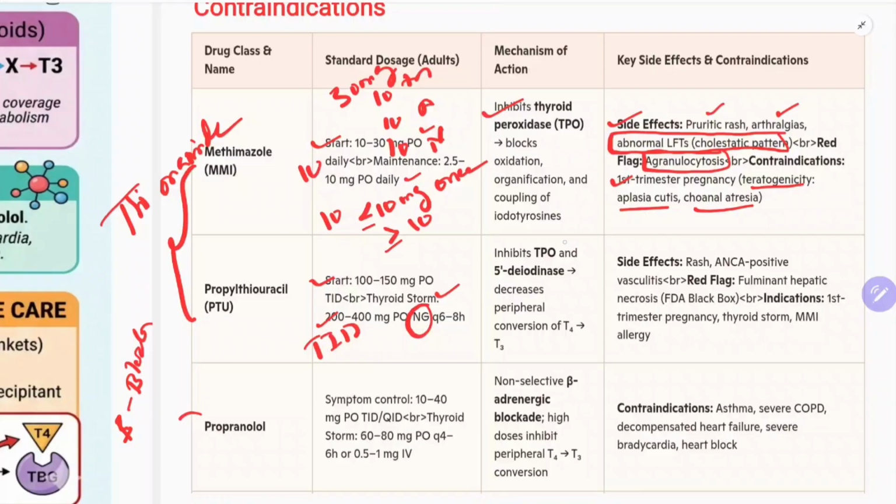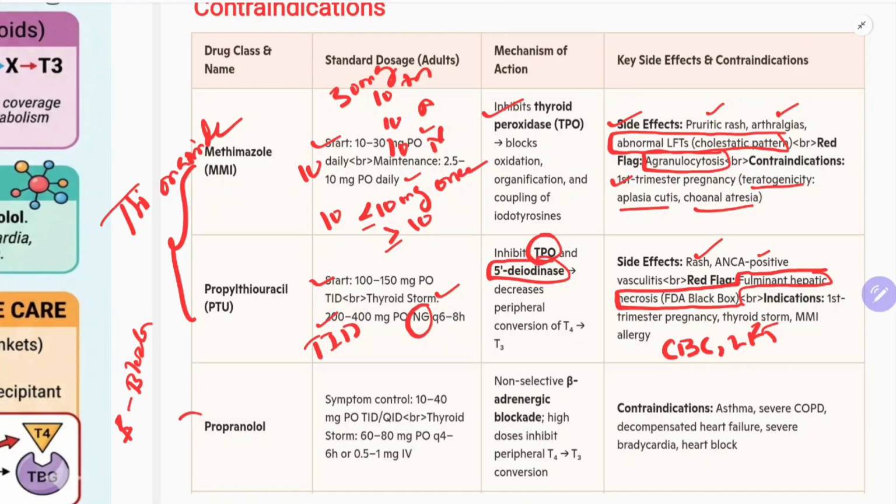Again, same mechanism. It inhibits the TPO as well as the 5-deiodinase enzyme peripherally, which results in inhibition of the conversion of T4 to T3. Side effects: again rash, ANCA positive vasculitis. The most important side effect of this is fulminant hepatic necrosis. So again here also you should monitor CBC and LFT. Here it is agranulocytosis and LFT. So that you should remember.